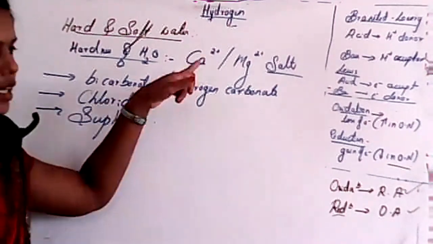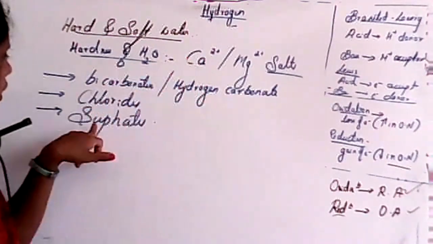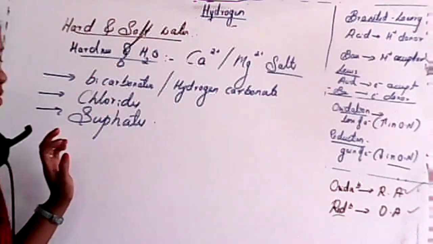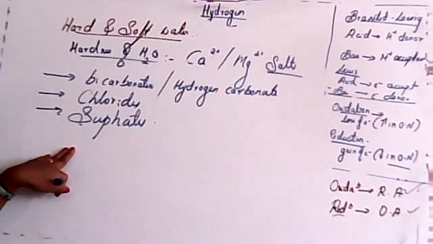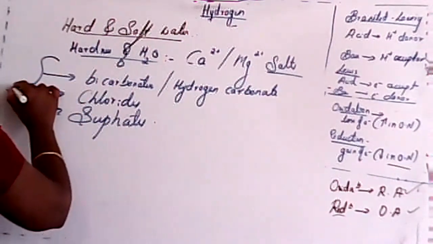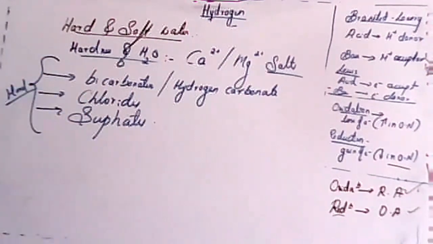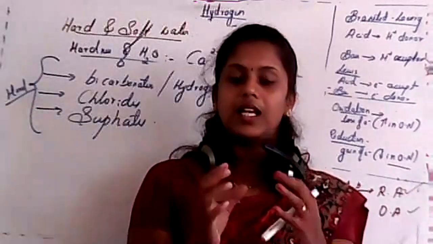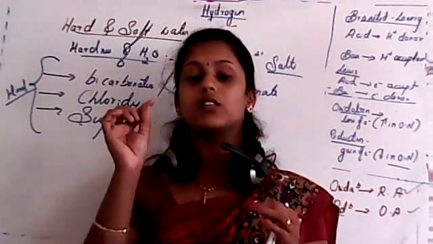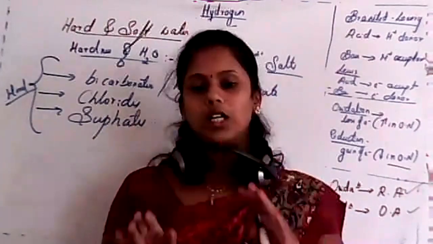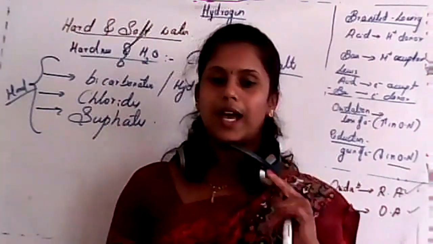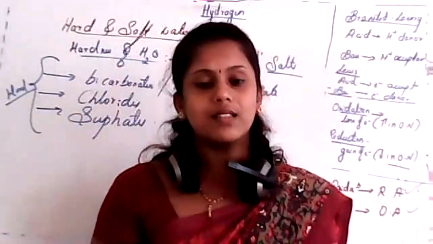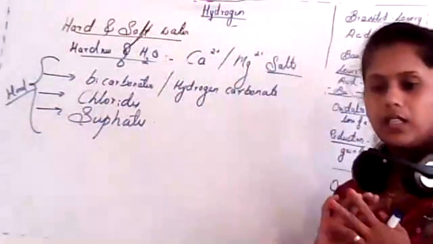See, whenever there is calcium bicarbonate or calcium chloride or calcium sulfate, or else magnesium bicarbonate, magnesium chloride, magnesium sulfates, in that case, it is known as hard water. See, student, water which gives a ready lather with soap is known as soft water, and water which does not give a lather with soap is known as hard water. And the hardness of water is due to the presence of salts of calcium and magnesium.